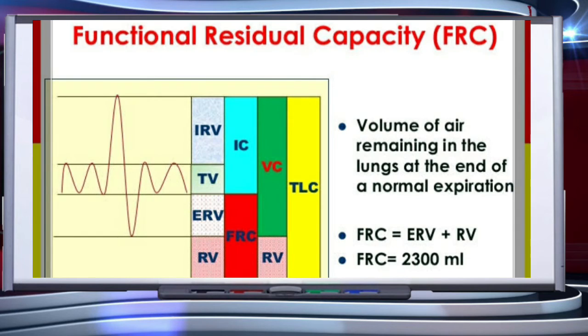Volume of air that will remain in the lungs after a normal expiration is called functional residual capacity. Functional residual capacity is sum of expiratory reserve volume and residual volume.